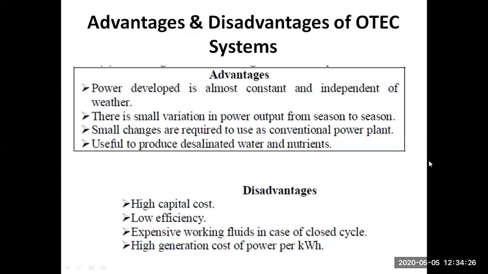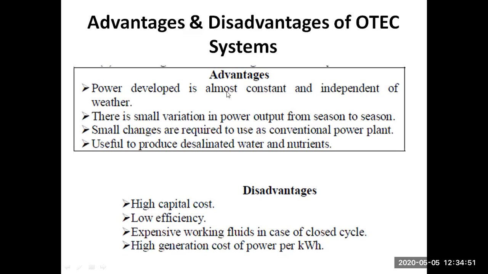Hello everyone. This series is on OTEC, that is called Ocean Thermal Electricity Converter. Under this topic, we are now going to discuss the advantages and disadvantages of the OTEC system. As you can see, here are the advantages.